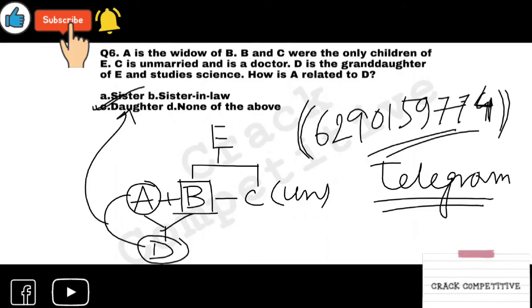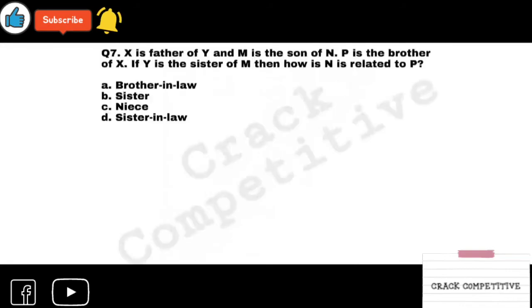Next, okay, X is father of Y and M is the son of N. What is the question? Look at this. I'm also showing you the family tree of this question. This is a lengthy question also.